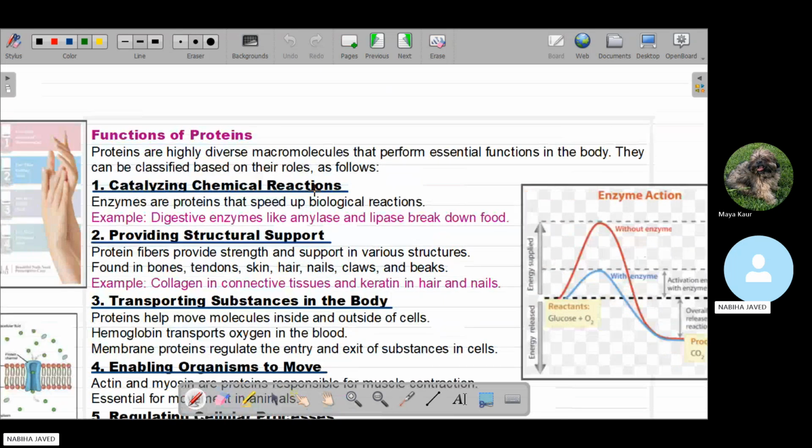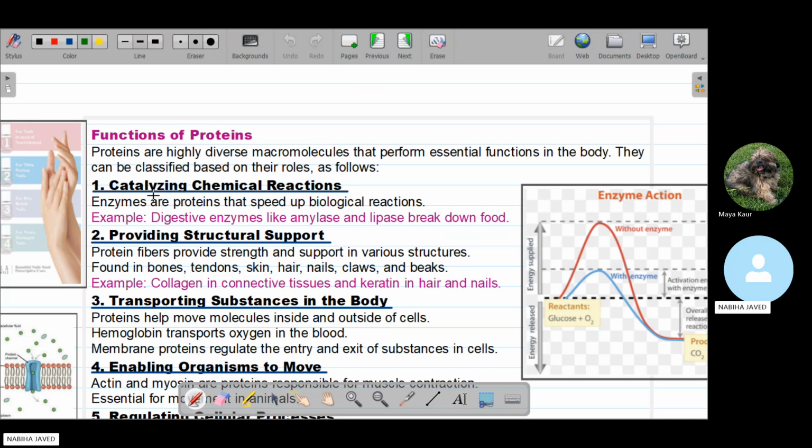Proteins have so many functions in our body, in humans, in animals, in plants, and in others. Proteins are very diverse. They are highly diverse macromolecules, even diverse from all the other classes of macromolecules, like carbohydrates, lipids, and nucleic acids. This specific class is a highly diverse class of macromolecule. They perform essential functions in the body, and they can be classified based on their roles as follows.